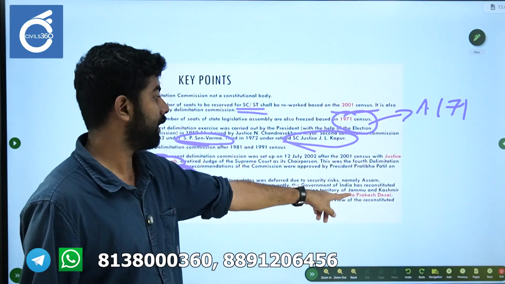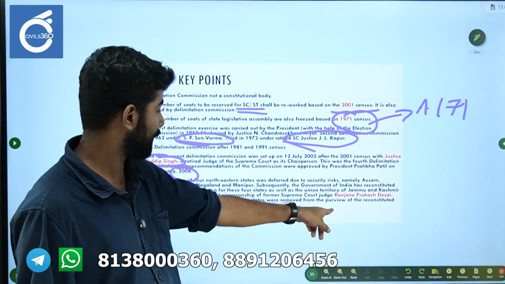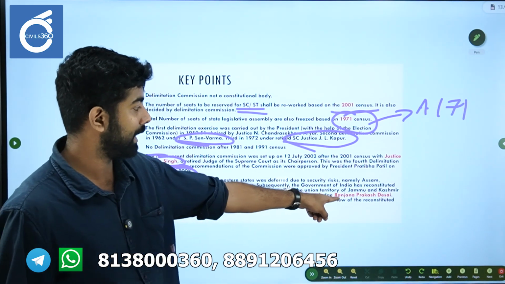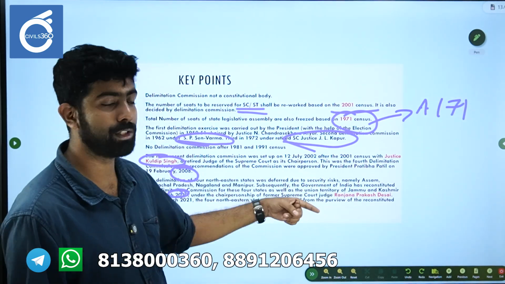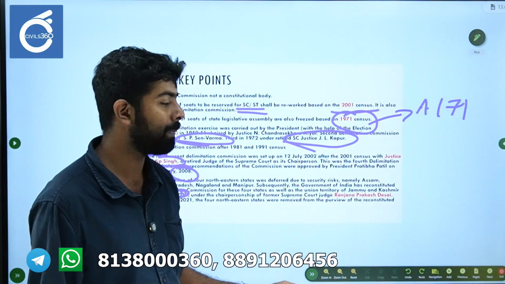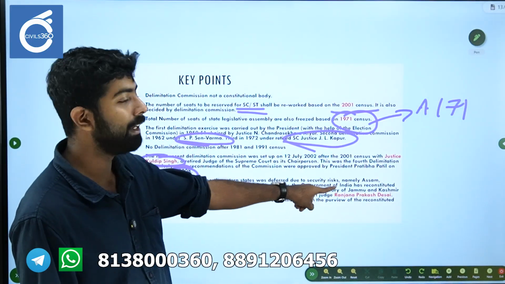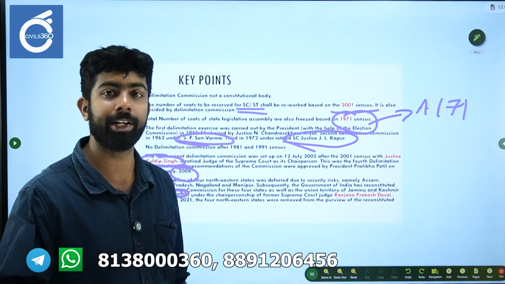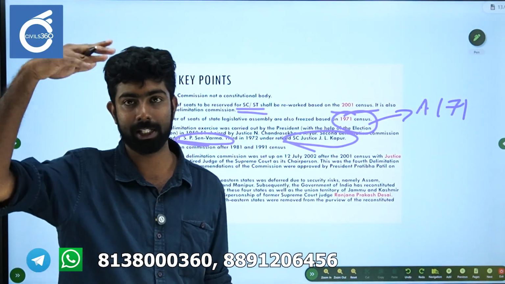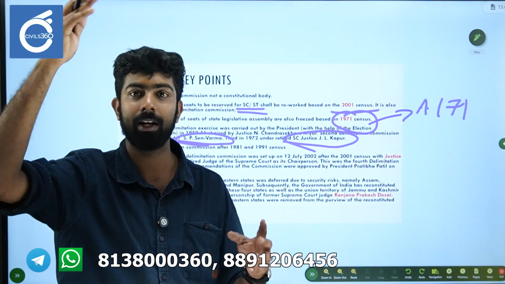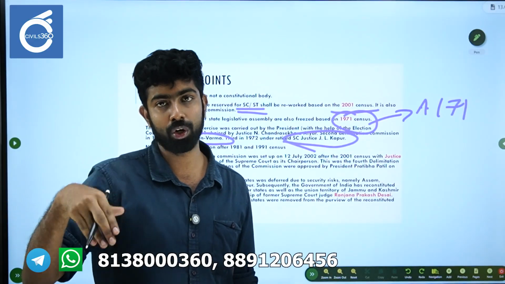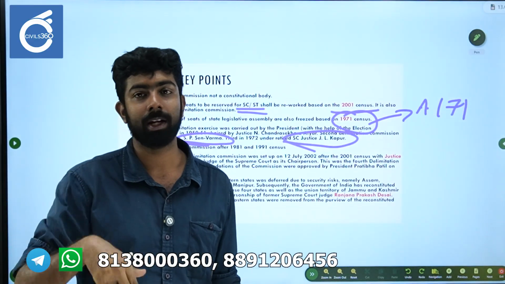So what happened was that in 2020, under Justice Ranjana Prakash Desai, another Delimitation Commission was formed, but under the same Act of 2002 only. What they did was include Jammu and Kashmir under this purview and take away the northeastern states. And for Jammu and Kashmir, we know Ladakh was bifurcated by the J&K Reorganisation Act, and the contiguous regions were reorganized.